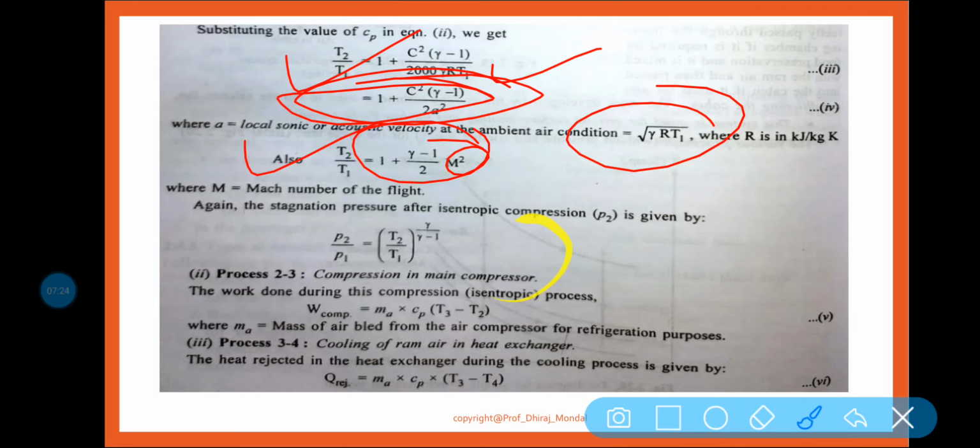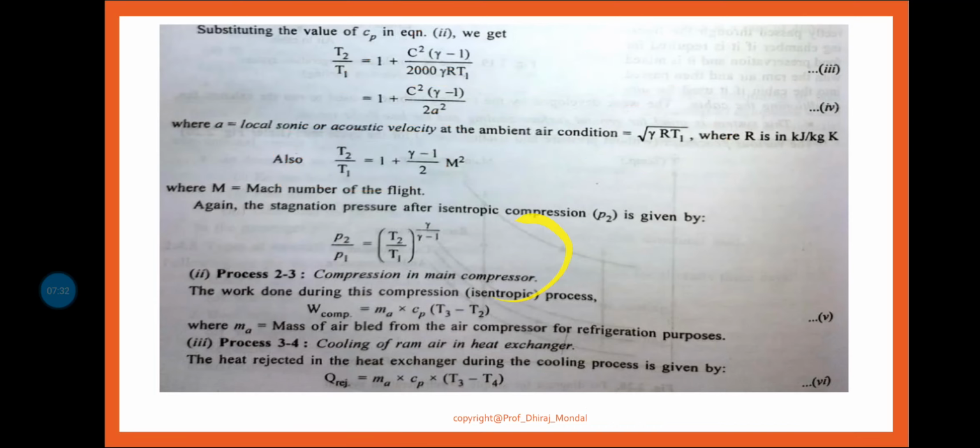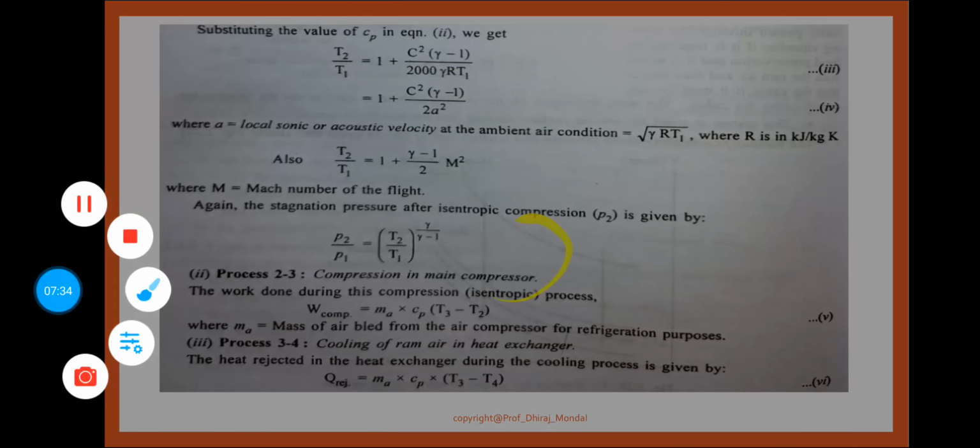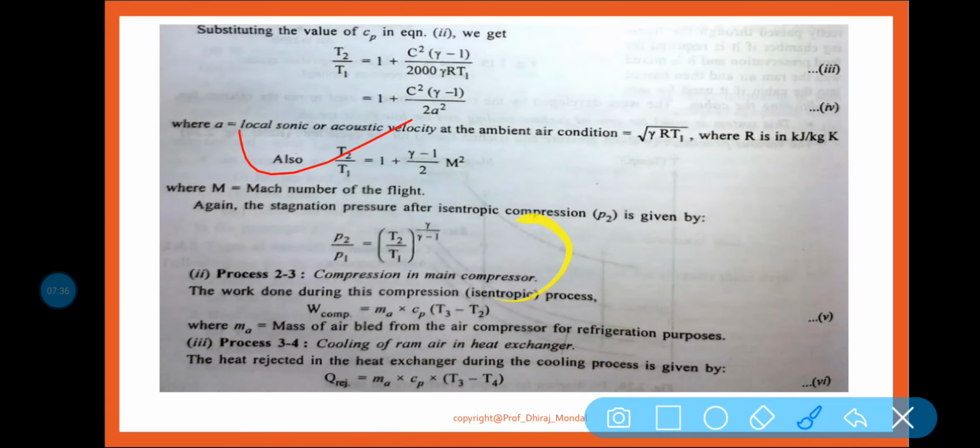Okay, so these are the equations which you have got from the gas turbine when that part was discussed. So I am not going into details because this is known, it should be assumed. Okay, so P2 by P1 is equal to T2 by T1 to the power gamma by gamma minus 1. It is nothing but the isentropic process. For isentropic compression, this equation you know.